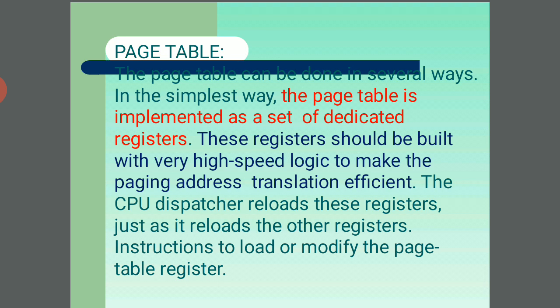The size of the process is measured in the number of pages. Each process is broken into blocks, and each block is called a page. The main memory is divided into small fixed size blocks of physical memory called frames. So these are small fixed size blocks, and each block of the physical memory is called a frame.